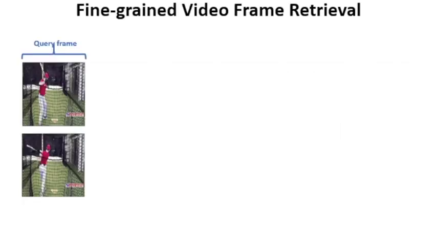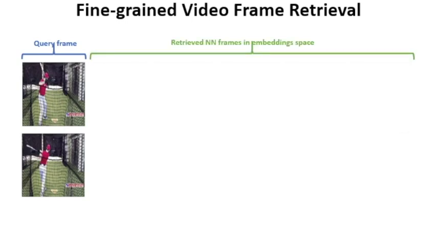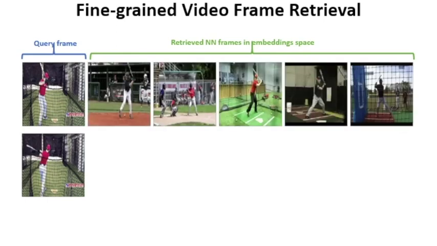We now show another application of our alignment, which is fine-grained retrieval in videos. Given any query frame capturing a given phase of an action, such as the two phases shown here on the left, we can find frames depicting the same phase of the action from other videos of the same class by extracting, for example, the top 5 nearest neighbors of such frames in embedding space.